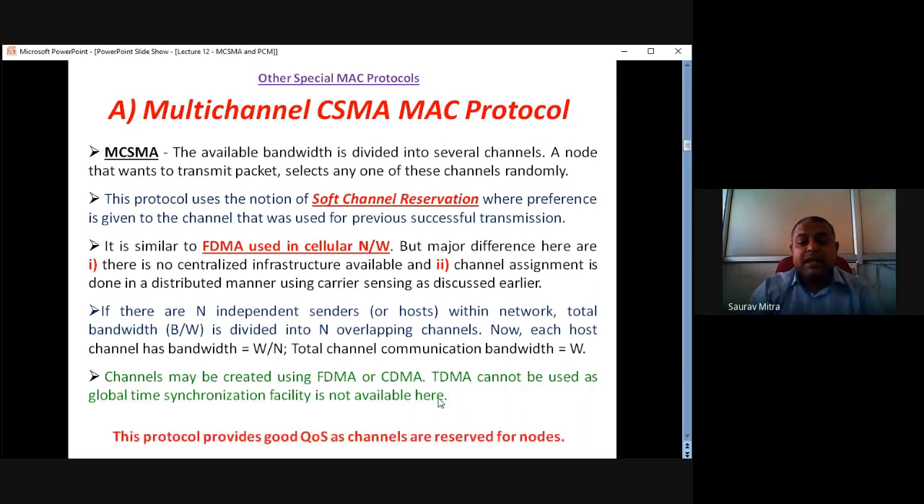So with all these features, this protocol gives a good quality of service as channels are reserved for nodes. Multi-channel CSMA is a kind of MAC protocol with a reservation mechanism. What you are reserving here is bandwidth. The overall bandwidth W is divided by N, where N is the number of channels. So each channel is given a specialized reserved bandwidth of W by N. And whenever there is a specialized reserved bandwidth, there is quality of service. So MCSMA provides quality of service. It can be used for voice signal transmission.